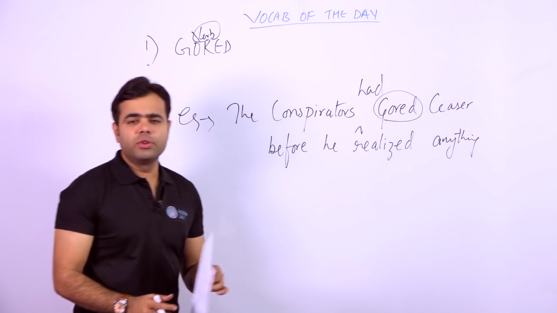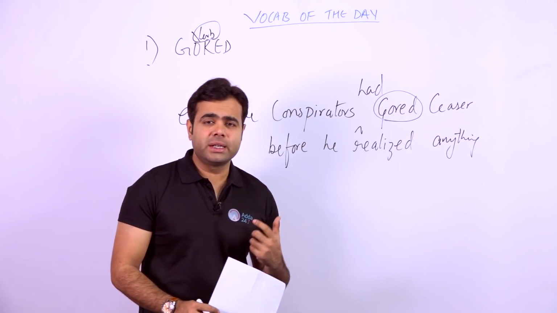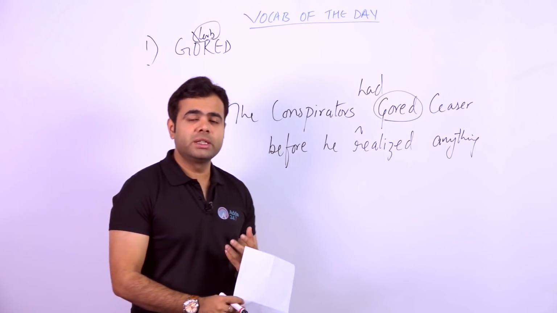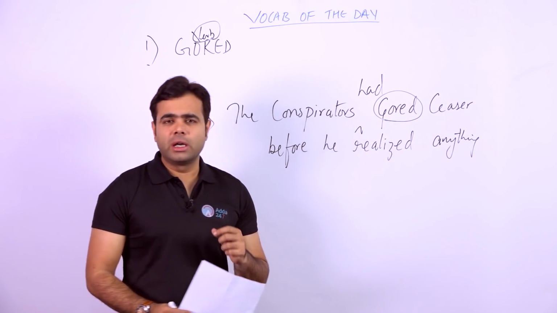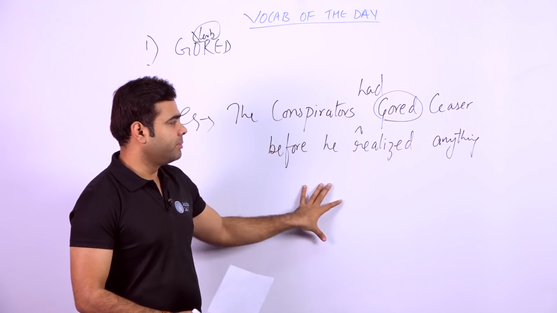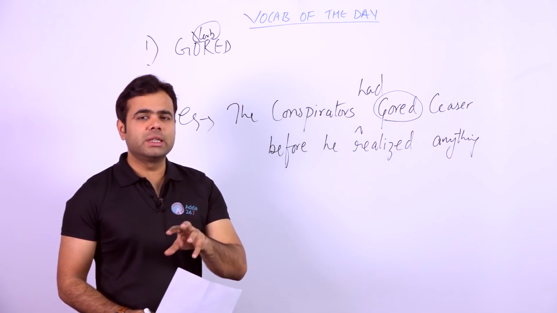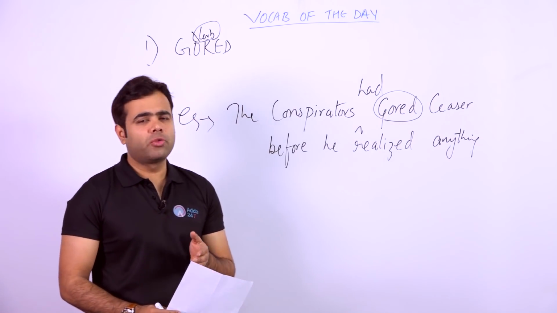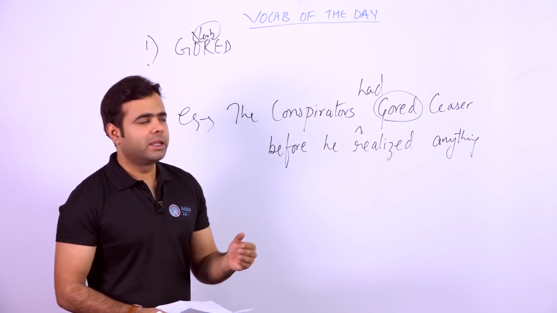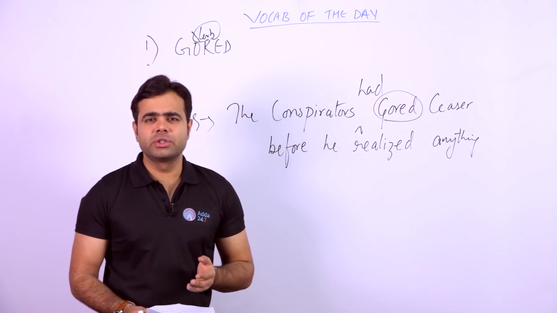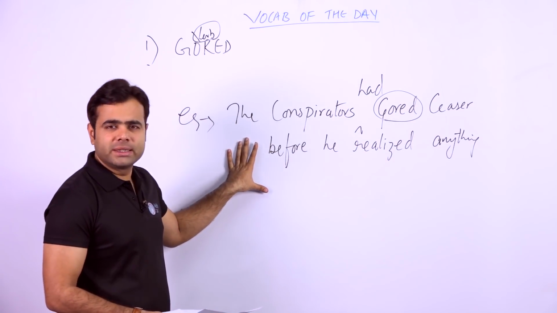Now what is the meaning of the word gored? If any aspirant out there has read Julius Caesar, the play written by William Shakespeare, they must know the condition of who stabbed Caesar. It was in Act 2 or part of Act 3, if you remember, that there was a set of conspirators. There were people like Brutus, Casca, and many others who actually stabbed Caesar. And this particular sentence is related to that condition only.